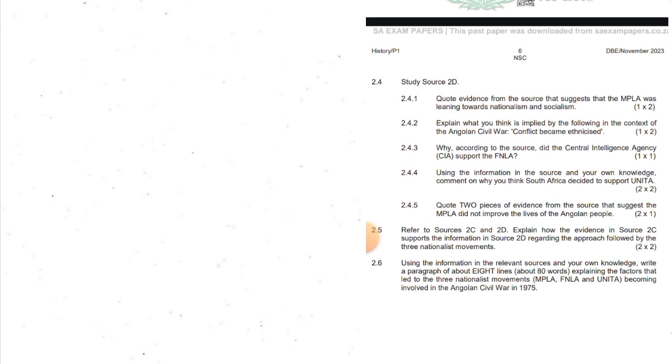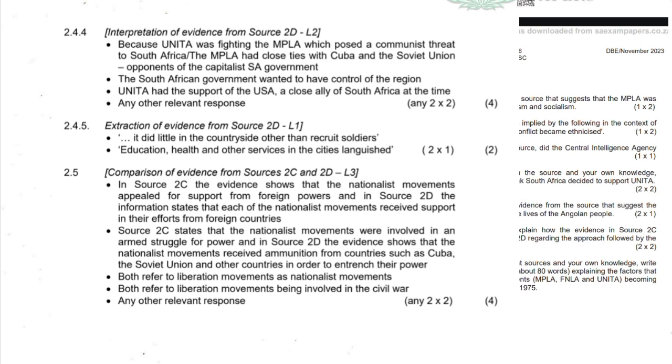In source 2C, the evidence shows that the nationalist movements appealed for support from foreign powers, and in source 2D, the information states that each of the nationalist movements received support in their efforts from foreign countries. Source 2C states that the nationalist movements were involved in an armed struggle for power, and in 2D, the evidence shows that the nationalist movements received ammunition from countries such as Cuba and the Soviet Union and other countries in order to entrench their power.